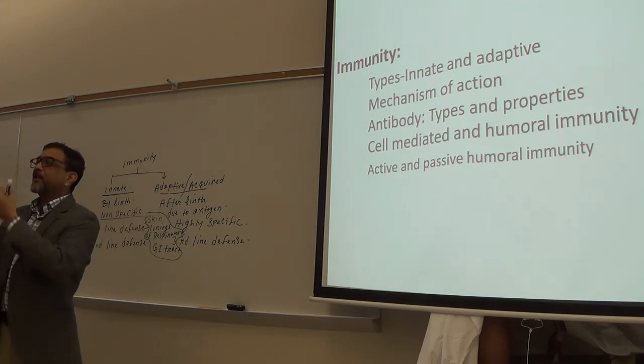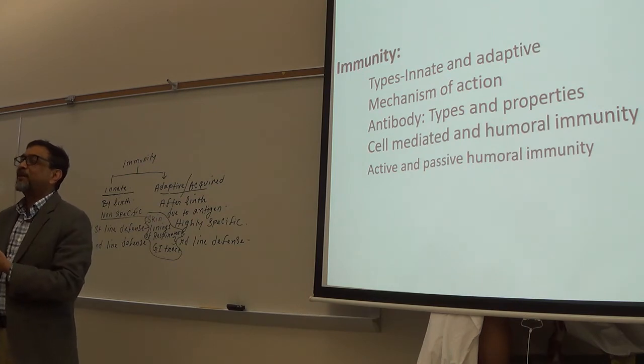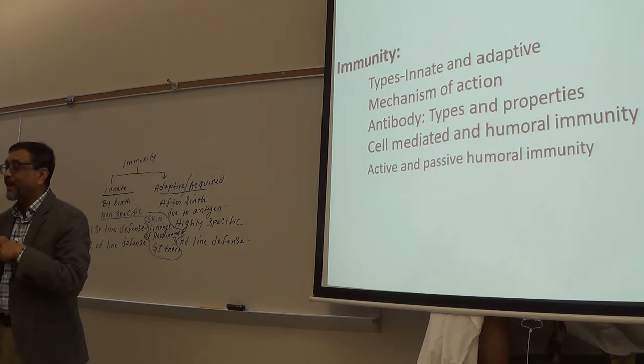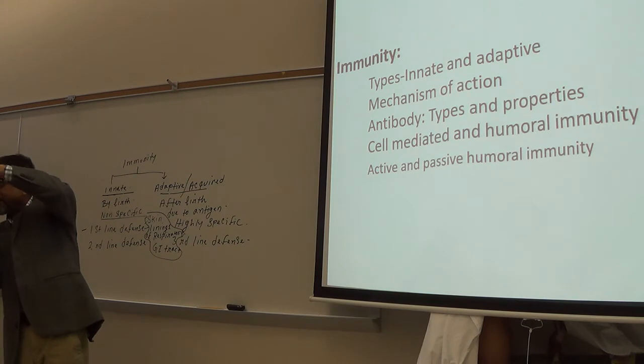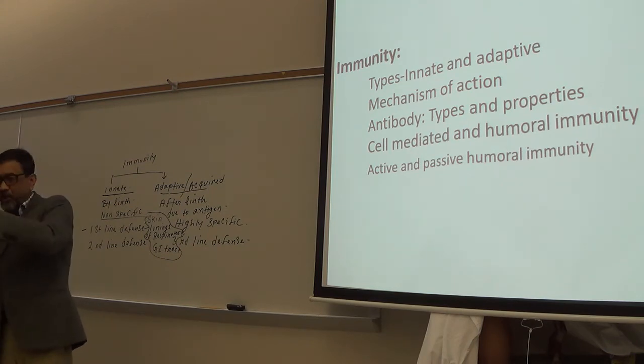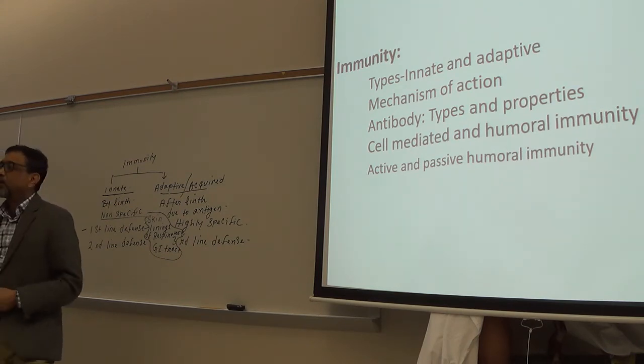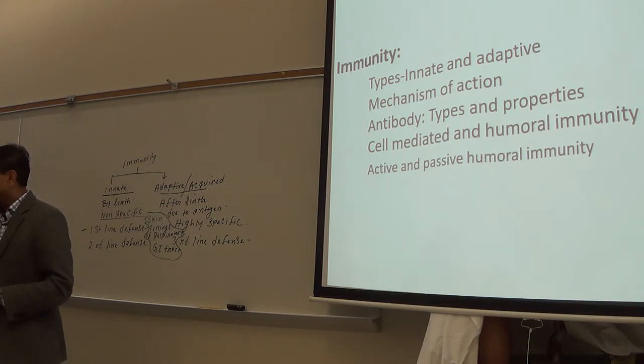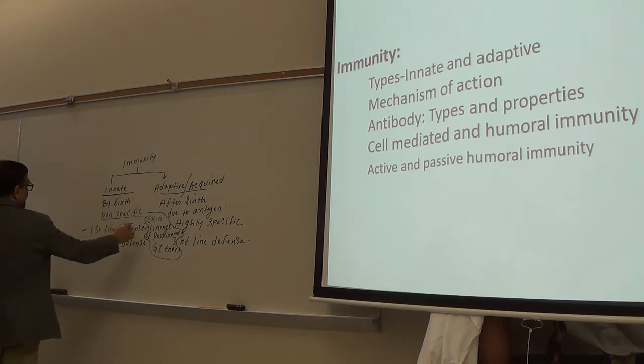If it tries to enter through the food, your GI tract, then the innermost layer of the GI tract will try to stop it. So those are first line of defense. Make sense? And we get all those by birth.